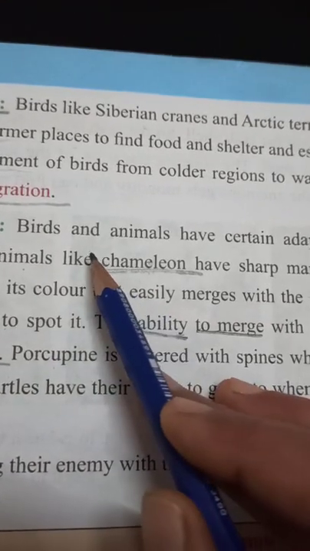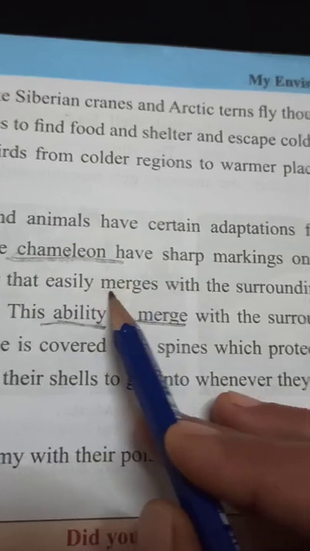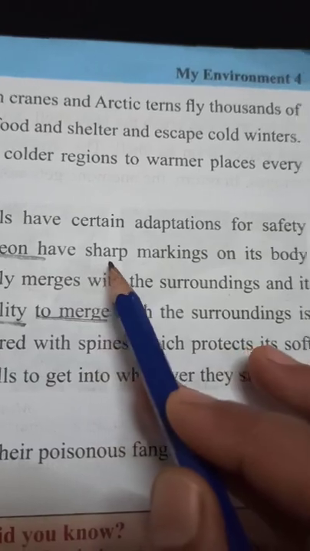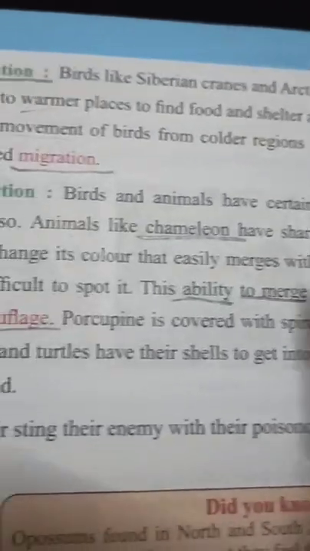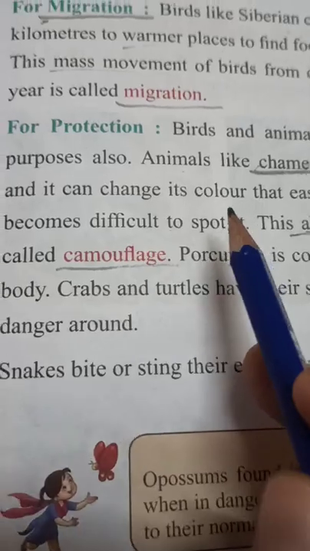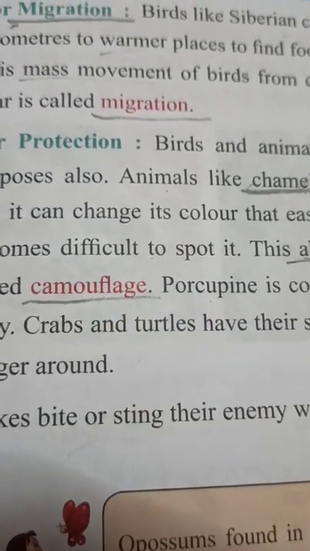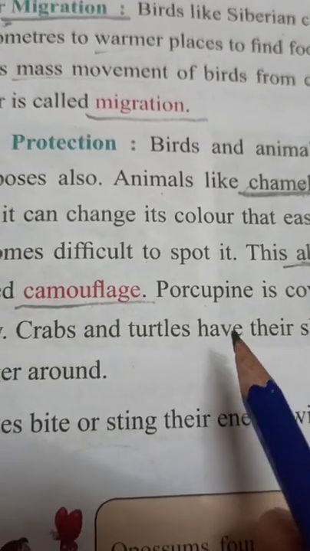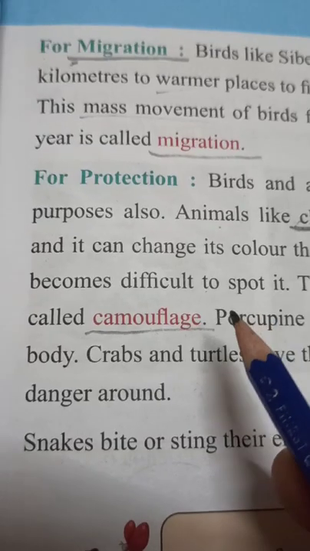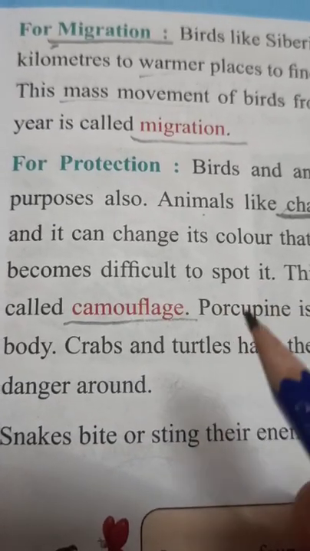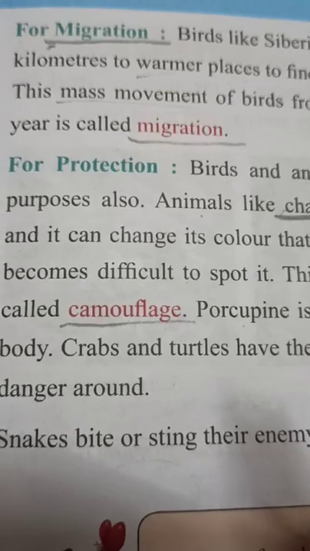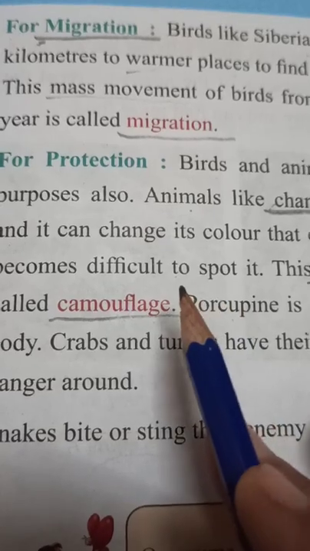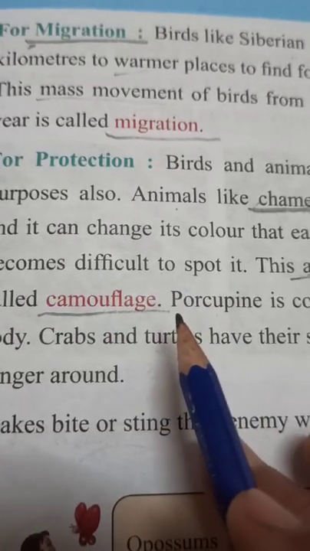And in this paragraph one more thing they have given regarding the chameleon, that it has sharp markings on its body. If you have seen a chameleon, you must have seen some spiny structures present on its body, and they help to protect it from other animals. Because of those spiny structures, other animals can't come near them and can't easily eat them.